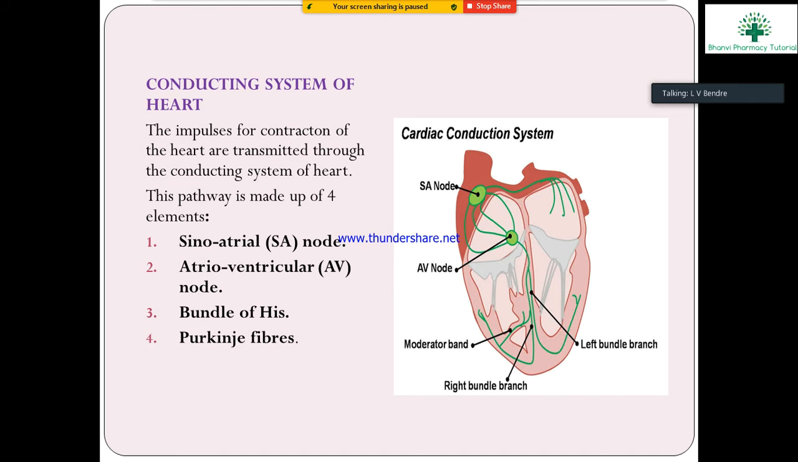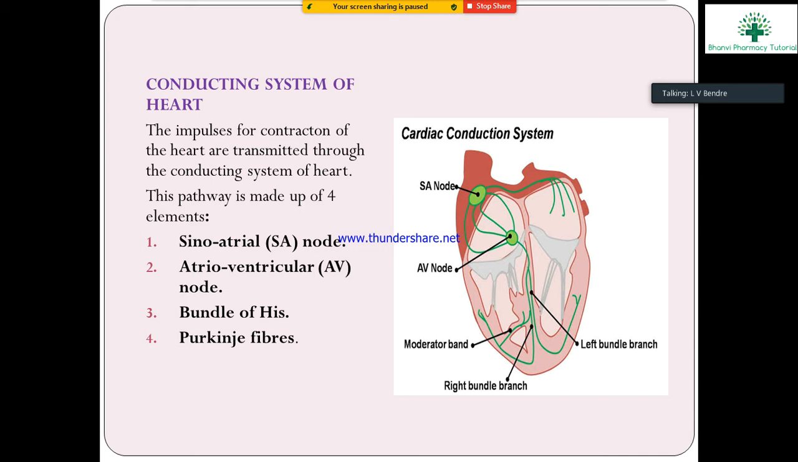But next, the conducting system of the heart. What is the conduction system? It means the cardiac conduction. The impulses for the contraction of the heart are transmitted through the conducting system. The conducting system means the generation of impulses for contraction and relaxation, and these impulses are transmitted through the conducting system of the heart.